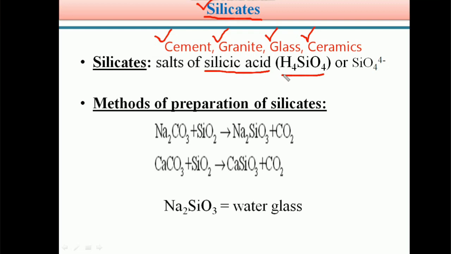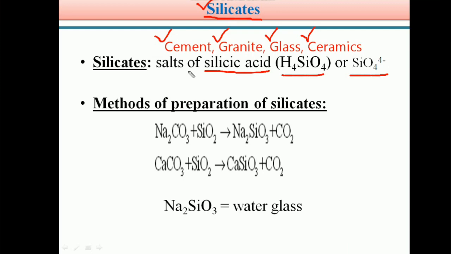Therefore, the salts of silicic acid or the derivatives of silicic acid, or we can also define silicates as the molecules which consist of SiO4 4 minus units. Salts of silicic acid or the derivatives of silicic acid or the molecules which consist of SiO4 4 minus units are defined as silicates.